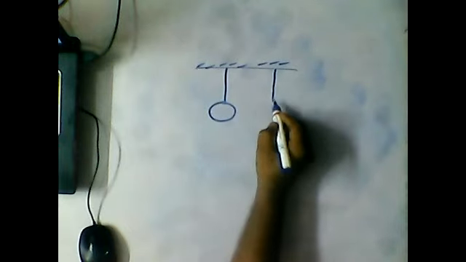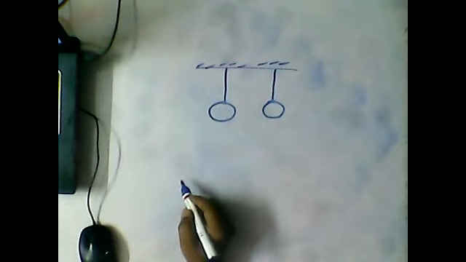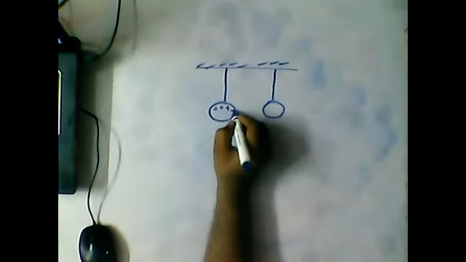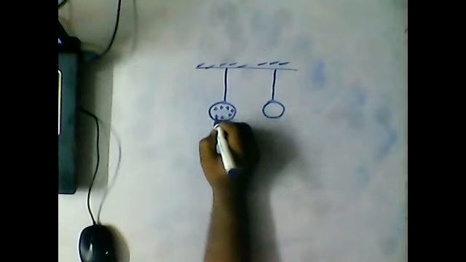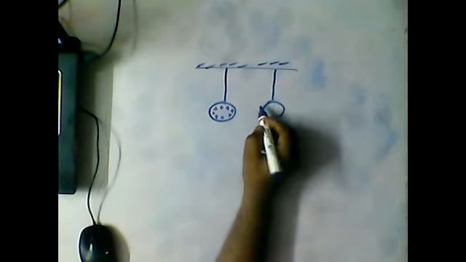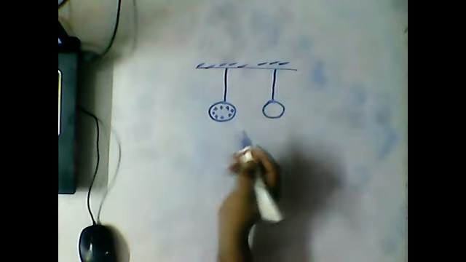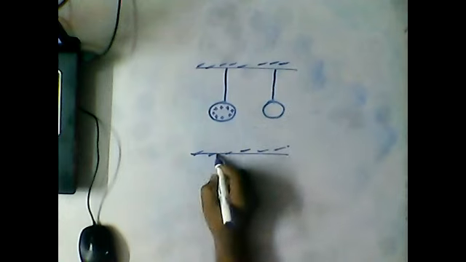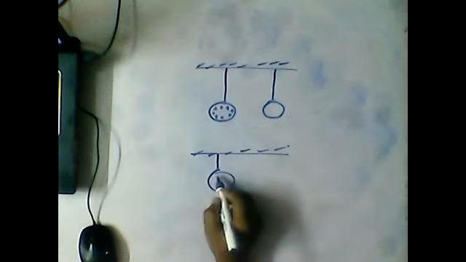Here also we have a point charge. Now this surface has positive charge like this, and after some time these two charges have become like this.